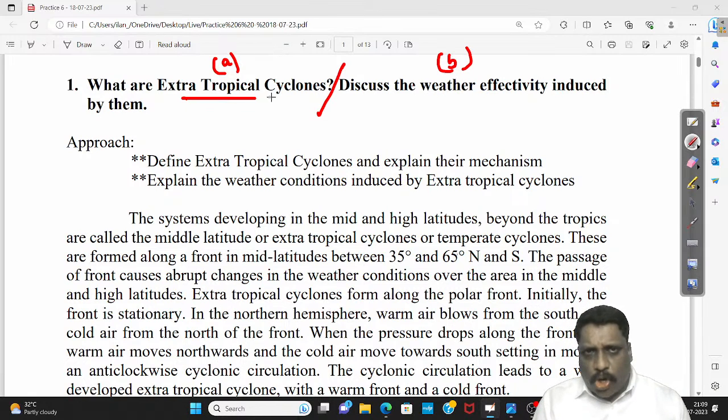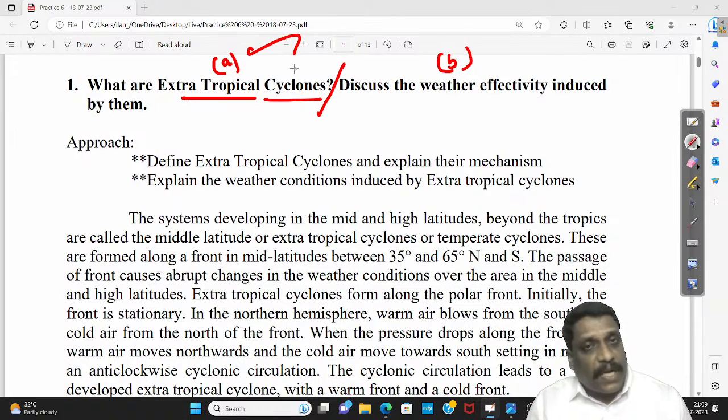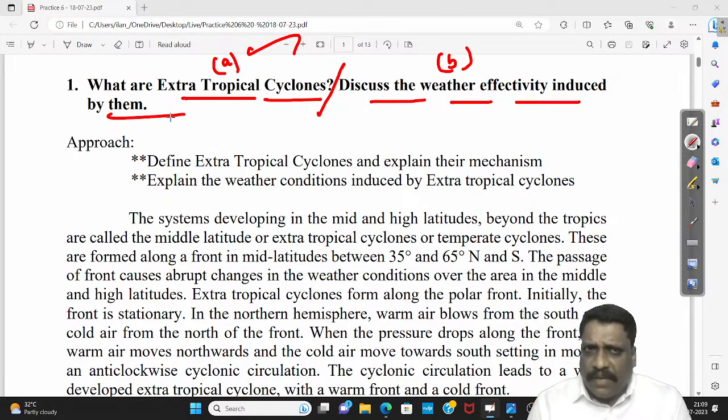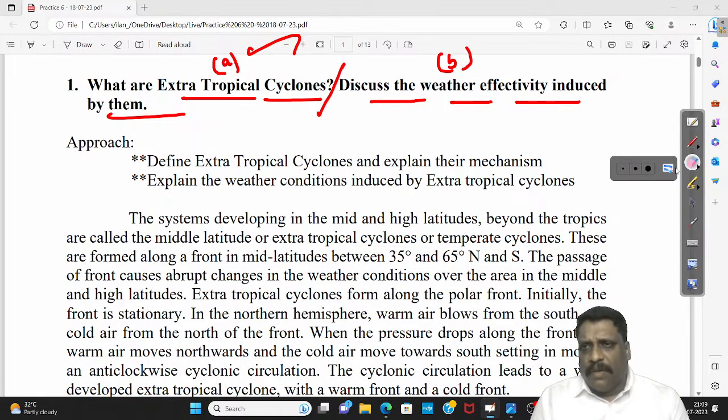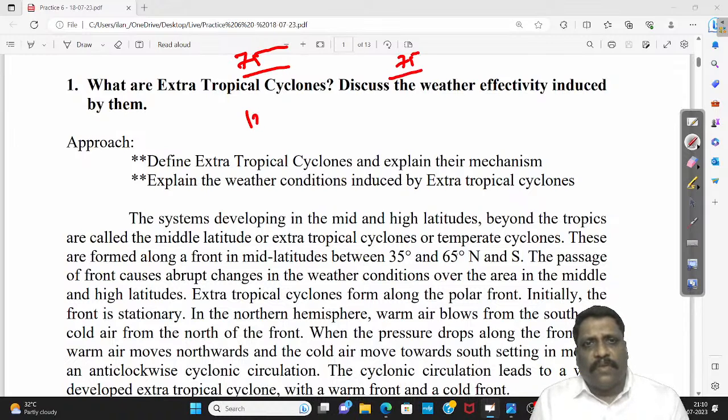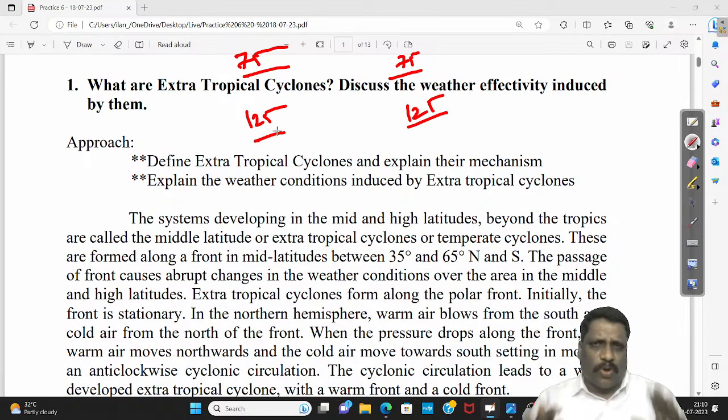So, what are extratropical cyclones will be the first part of my question. Discuss the weather effectivity induced by them will be the second part. Somewhere I feel that the word allocation between both these subsections can be almost equal. If it is 150 words, I can devote 75 and 75. If it is 250 words, I can do around 125 and 125 words each, approximately.